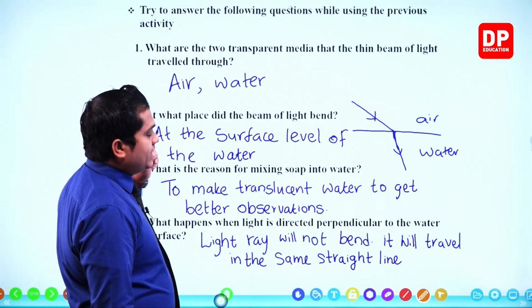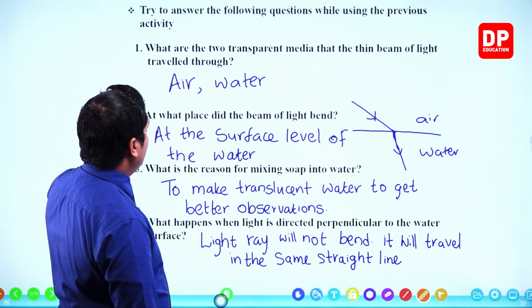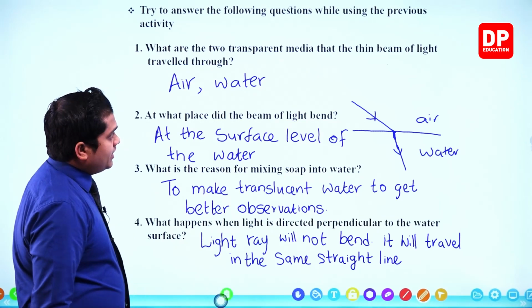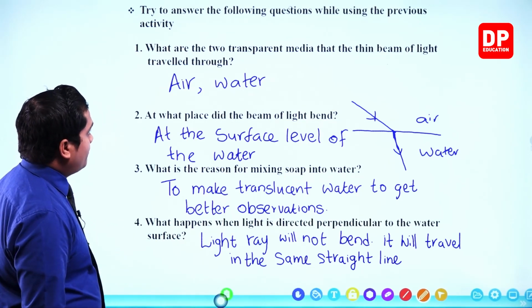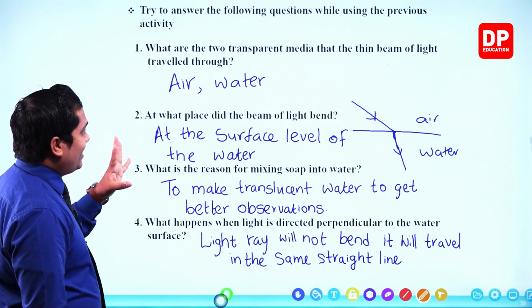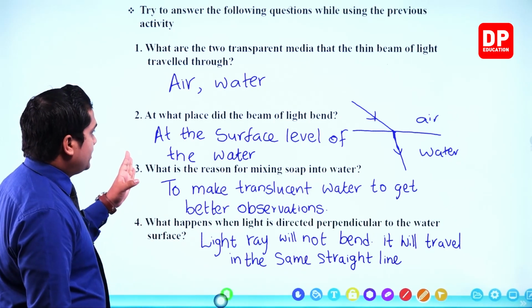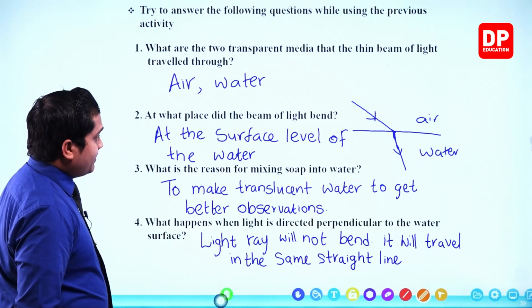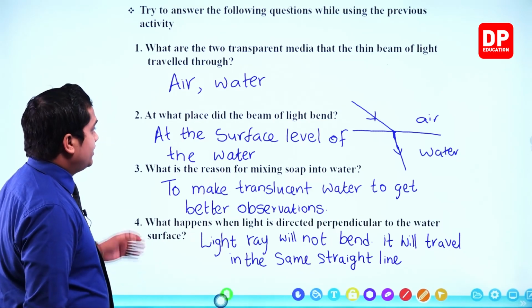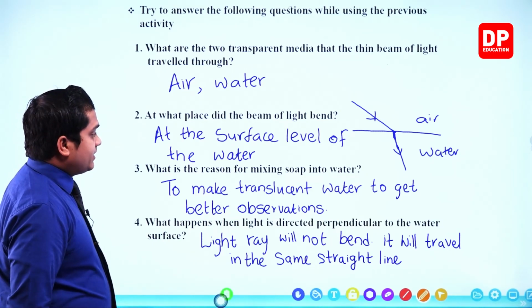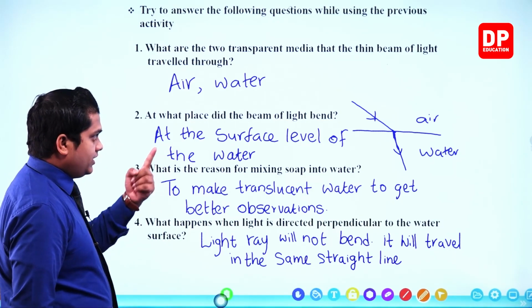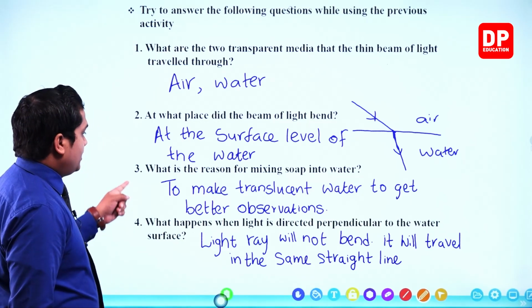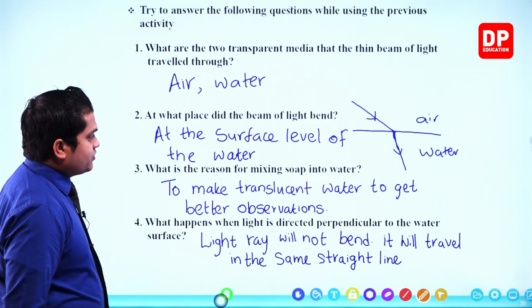So once again, let's see the questions. Number 1, what are the two transparent media that the thin beam of light traveled through? The answers are air and water. Then, at what place did the beam of light bend? At the surface level of the water. Over there I have even drawn the figure. What is the reason for mixing soap into water?